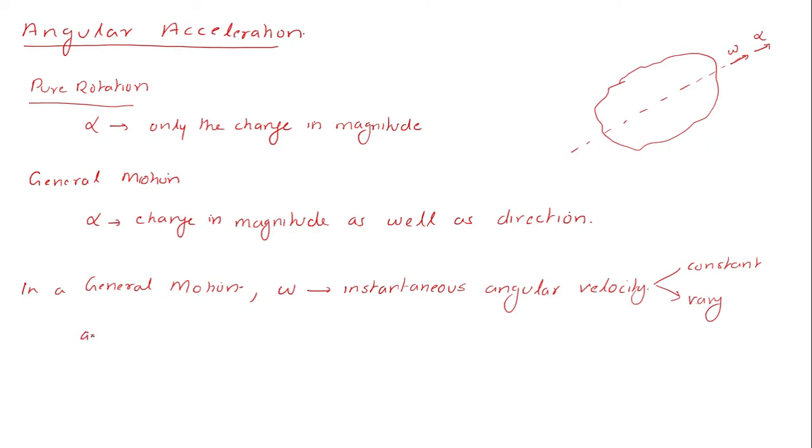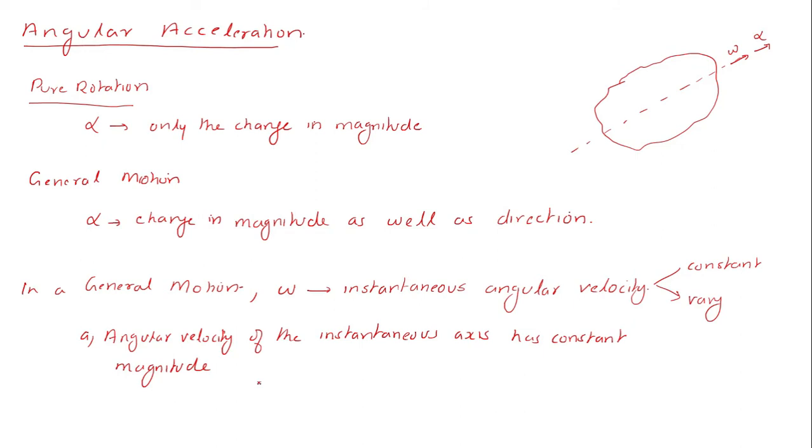Now, if the angular velocity of the instantaneous axis has constant magnitude, then the angular acceleration alpha will be normal to omega.